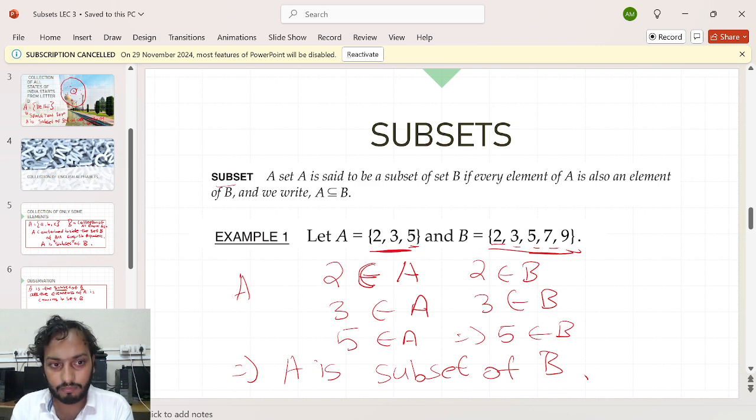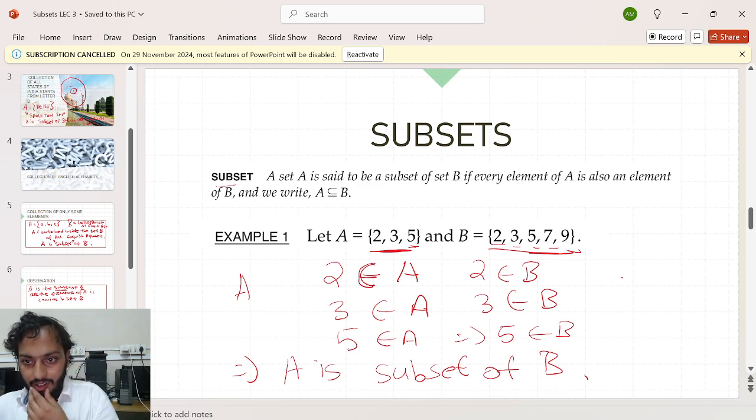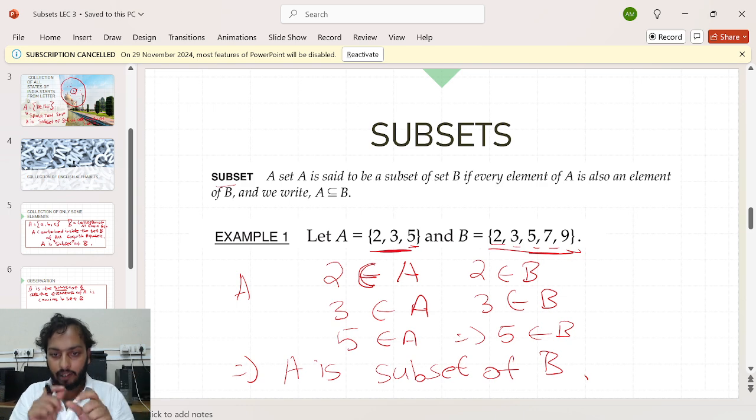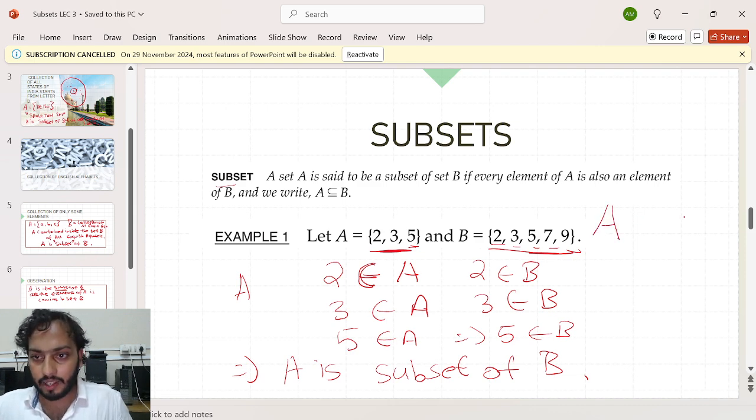Okay, that is the thing which I want to clear in today's lecture: what's the meaning of saying subset, when you say one set is a subset of another. Oh yes, there is one symbol I want to show. When you say A is a subset of B, instead of writing the entire words, you can use a symbol.